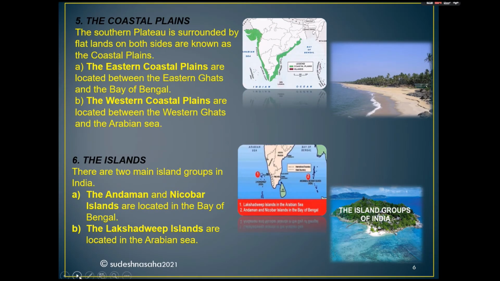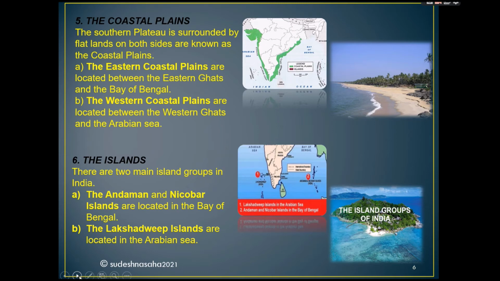The coastal plains. The southern plateau is surrounded by flat lands on both sides, known as the coastal plains. We have in our India two types of coastal plains. The eastern coastal plains are located between the Eastern Ghats and the Bay of Bengal. Vice versa, the western coastal plains are located between the Western Ghats and the Arabian Sea. In the left hand side picture we can see the actual location of the coastal plains.